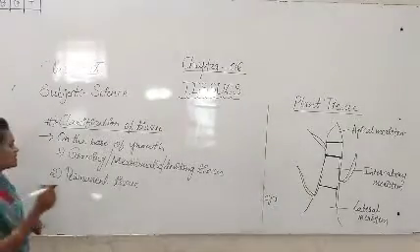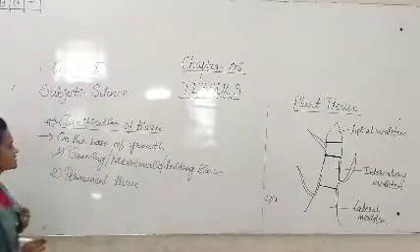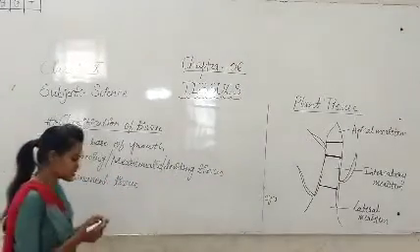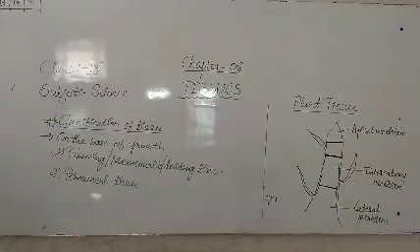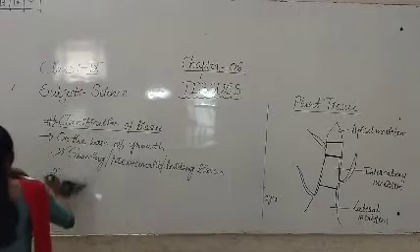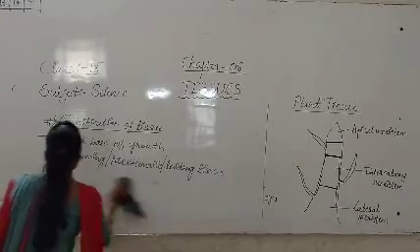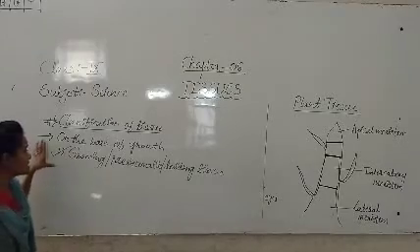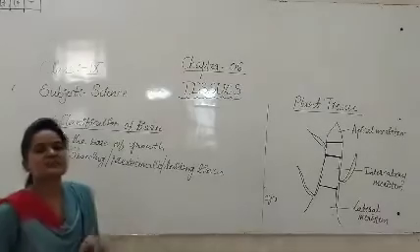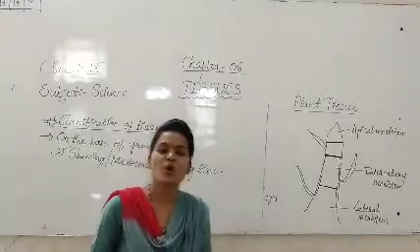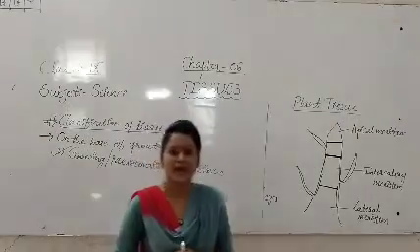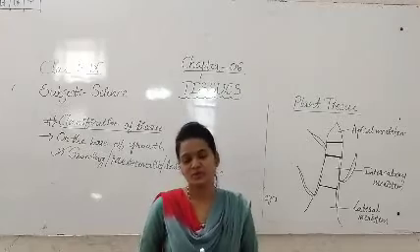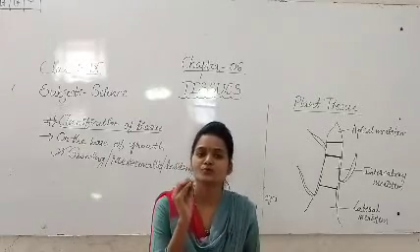So students, now we will discuss the first one, that is the growing or meristematic or dividing tissue. We are seeing the meristematic tissue in the growing regions of plants.